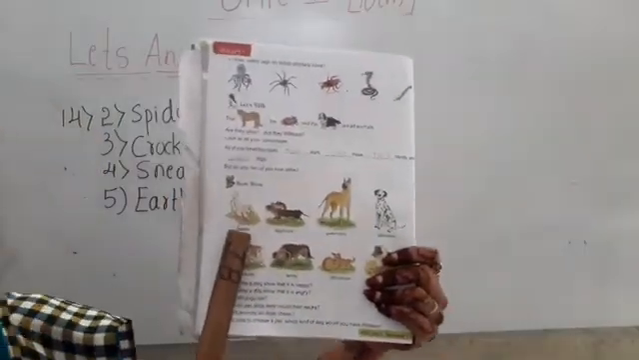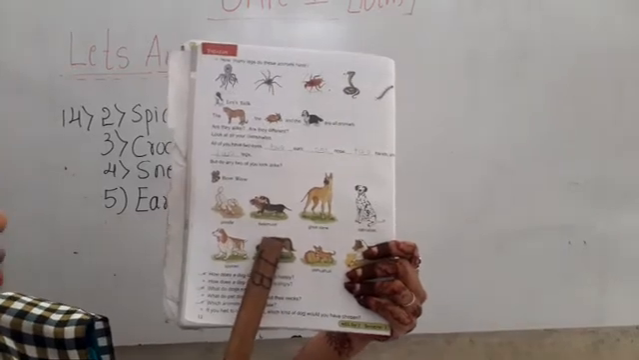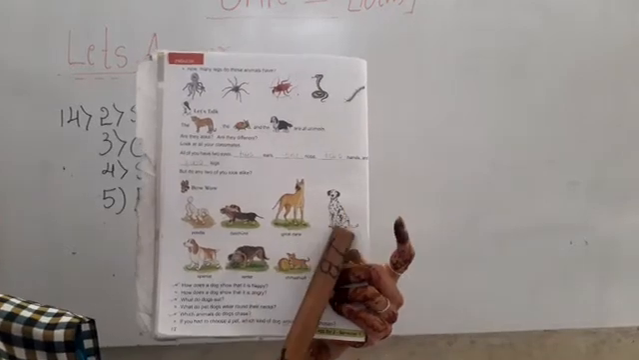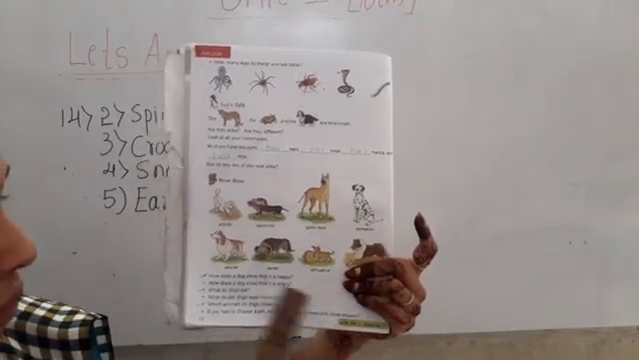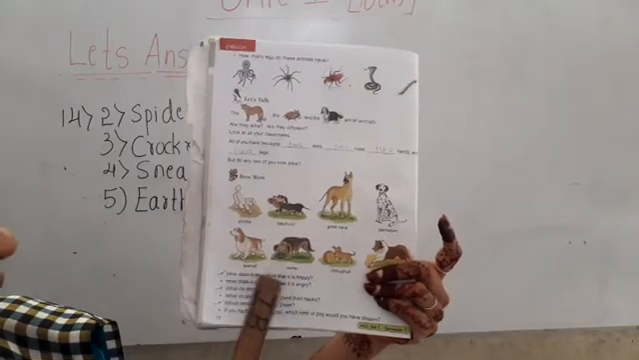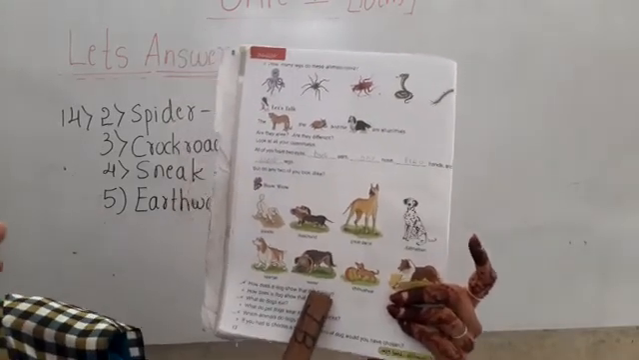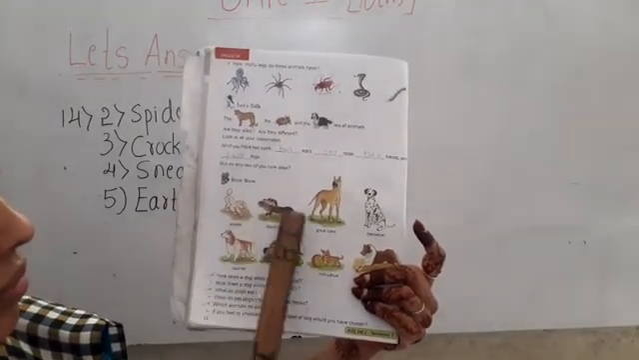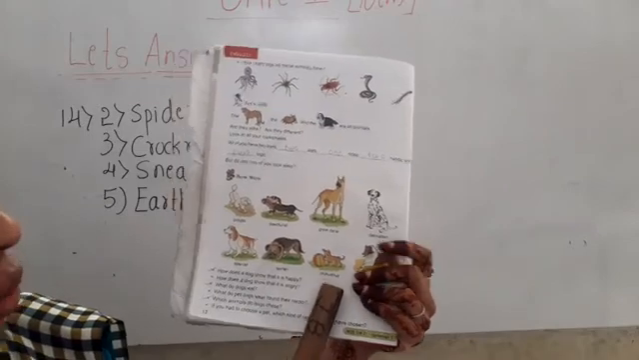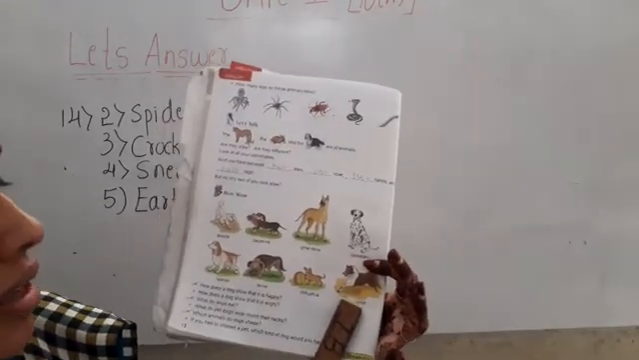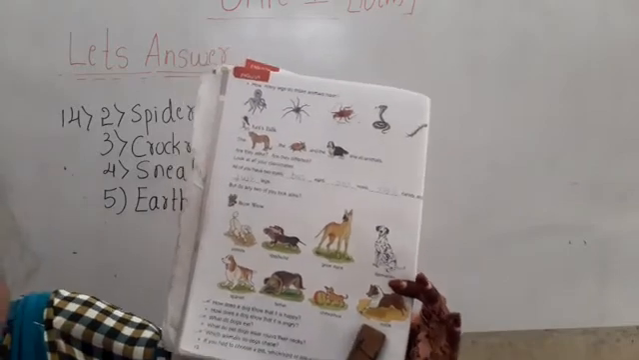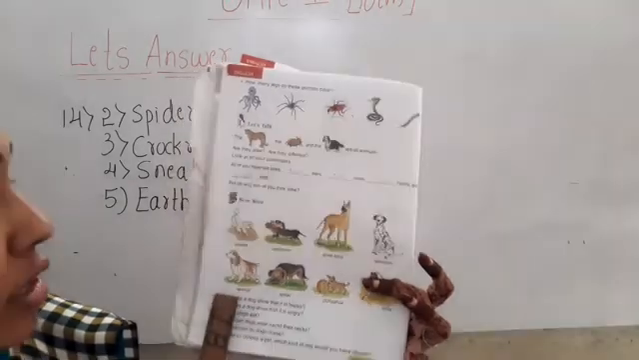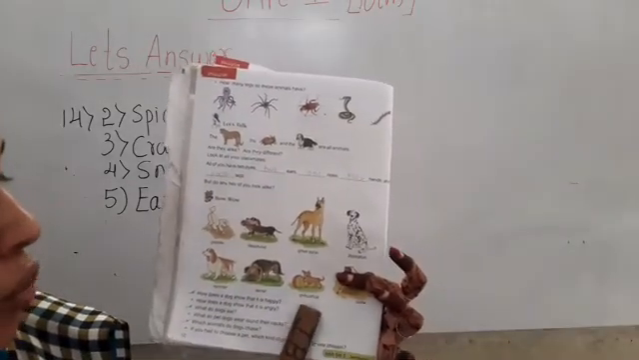Here the first one is Poodle. The second one is Dachshund. The third one is Great Dane. The fourth one is Dalmatian. The fifth one is Spaniel. The sixth one is Terrier. The seventh one is Chihuahua. Okay, the eighth one is Collie. Okay, Poodle, Dachshund, Great Dane, Dalmatian, Spaniel, Terrier, Chihuahua and Collie.